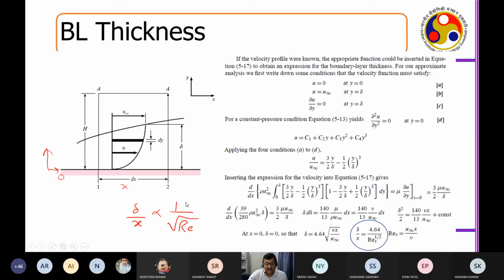X. So you can also write this boundary layer equation as what? Delta is equal to what? Delta is proportional to what? X by Re to the power half, right? So first, as x increases, the thickness of the boundary layer increases. And second, as the Reynolds number increases, the thickness of the boundary layer reduces. So two very interesting physical interpretations that you get from this analysis. Any questions here up to this point?